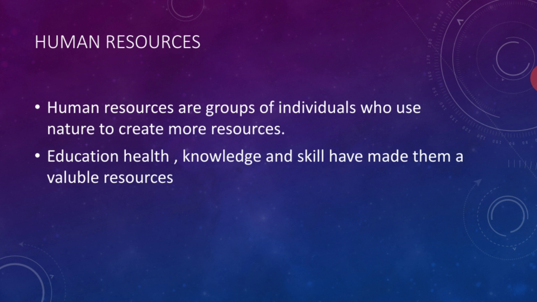Nowadays there are more human resources available in our country, and that's also young human resources. In the whole world, India has the most young human resources, meaning people aged 25 to 40 are more numerous than in any other country.